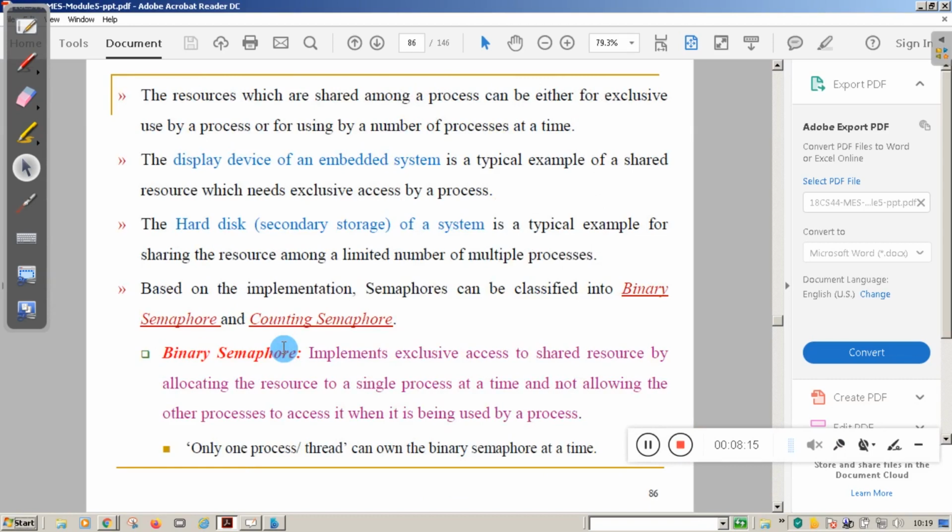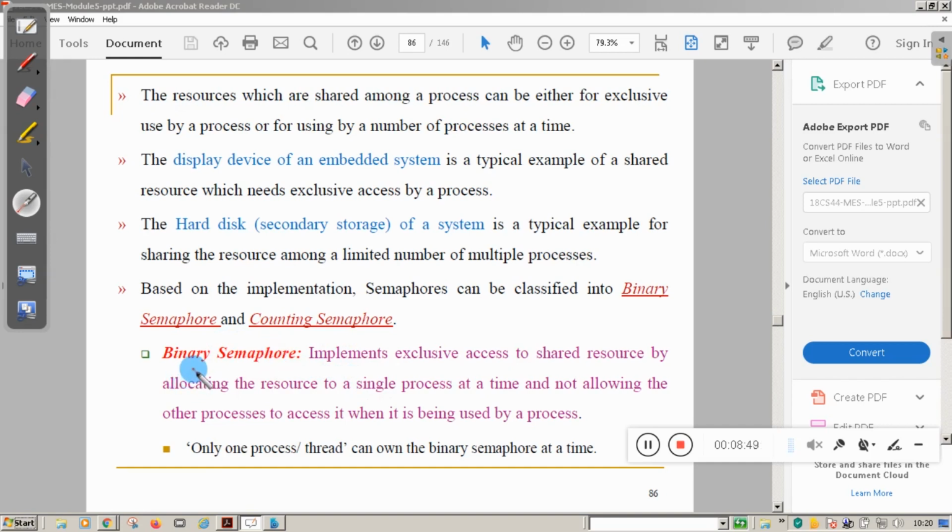In the binary semaphore, the semaphore value can be either 0 or 1. Binary semaphore implements exclusive access to the shared resource by allocating the resource to a single process at a time, and not allowing other processes to access it when it is being used by a process. For example, when a particular process is using the resource, the semaphore value becomes 1. If the process is not accessing the resource, then the semaphore value becomes 0.